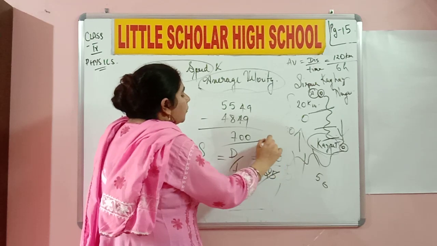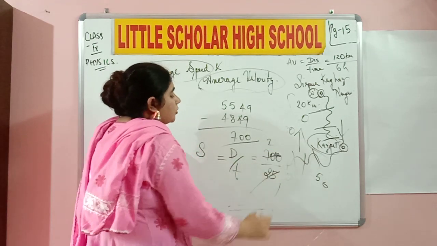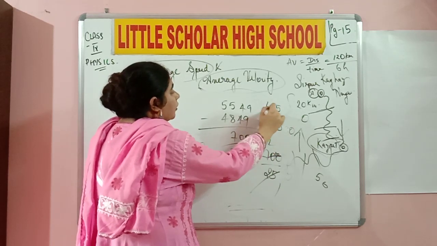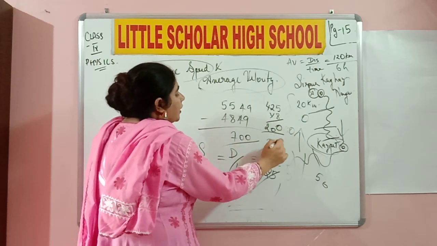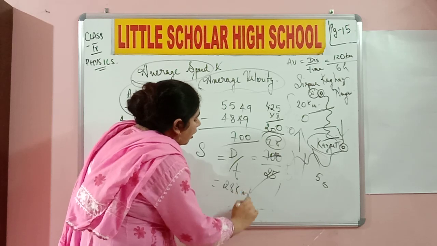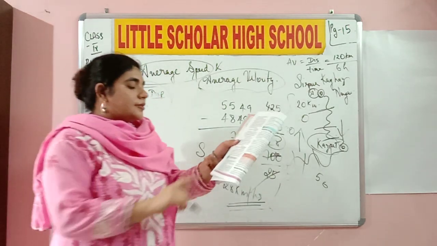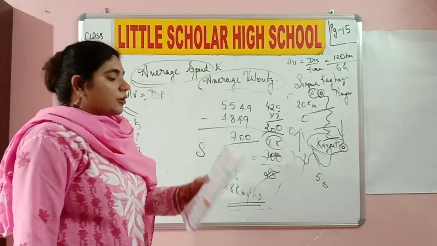25 ones are 25, 25 twos are 50. What is the carryover over here? 20. So 25 into 8, 8 fives are 40, 8 twos are 16, 16 plus 4 is 20, so it is 28. That is the answer I get. So it is 28 kilometers per hour. What is the average speed of the car in this case? It is 28 kilometers per hour.